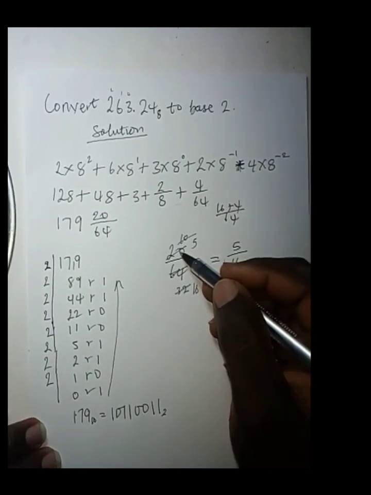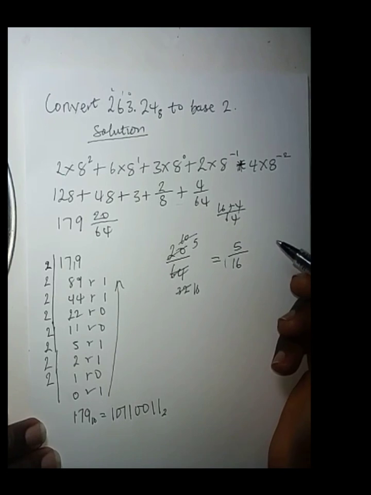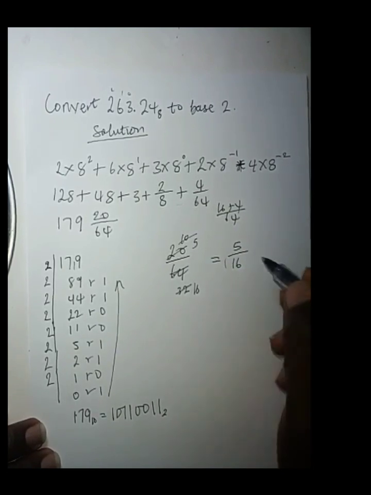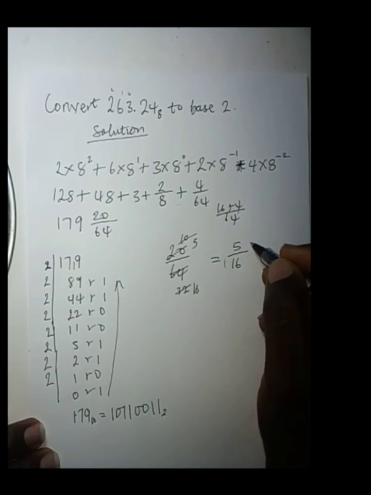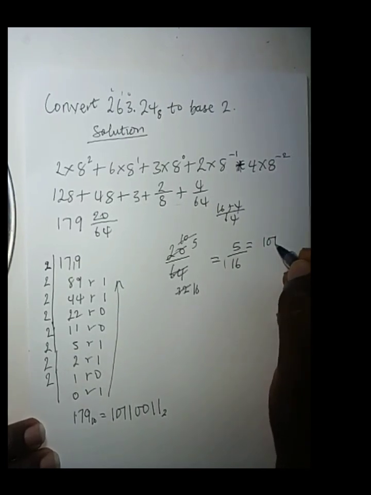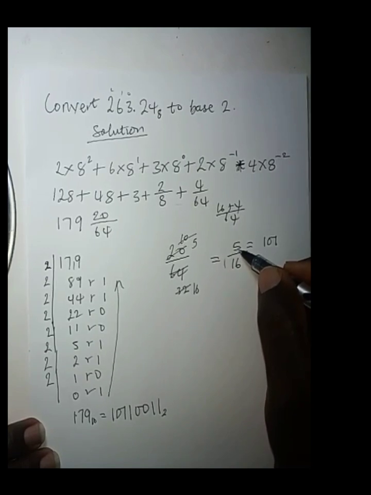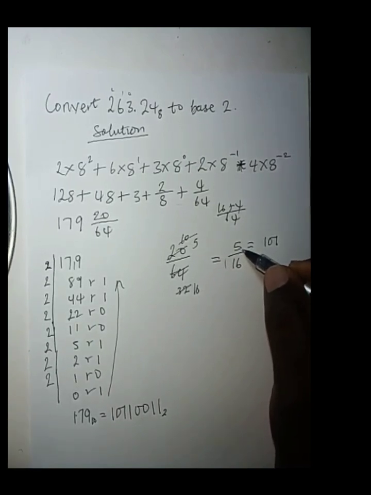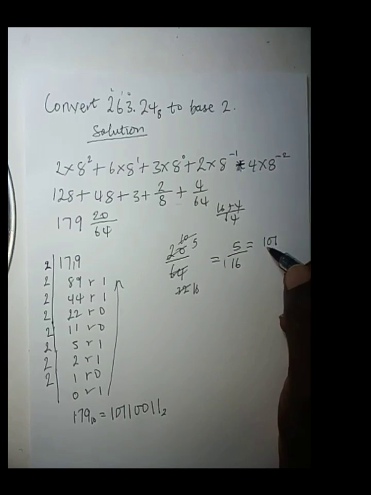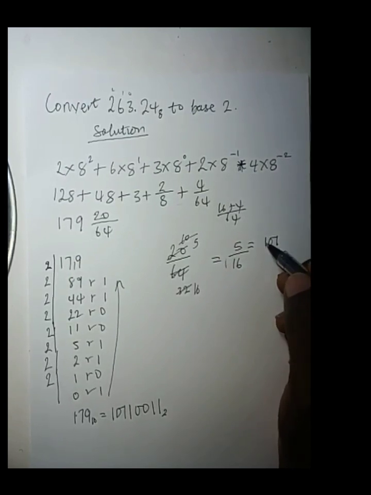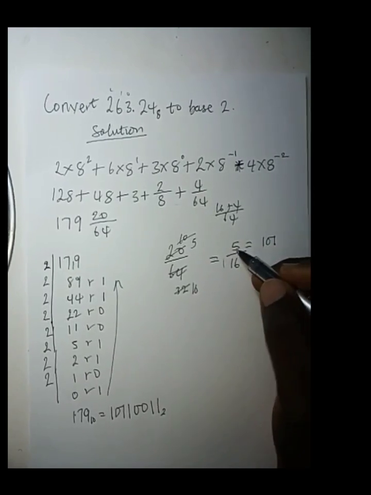Okay, that is good. If you reduce it, that is still fine. But there's something I want you to learn. Here, 5 is 0, 1, 0 in base 2, because the 1 here is 2 raised to the power of 2, and the 1 here is 2 raised to the power of 0. 2 to the power of 2 is 4, and 2 to the power of 0 is 1, and 4 and 1 is 5. So I know that 5 is this.